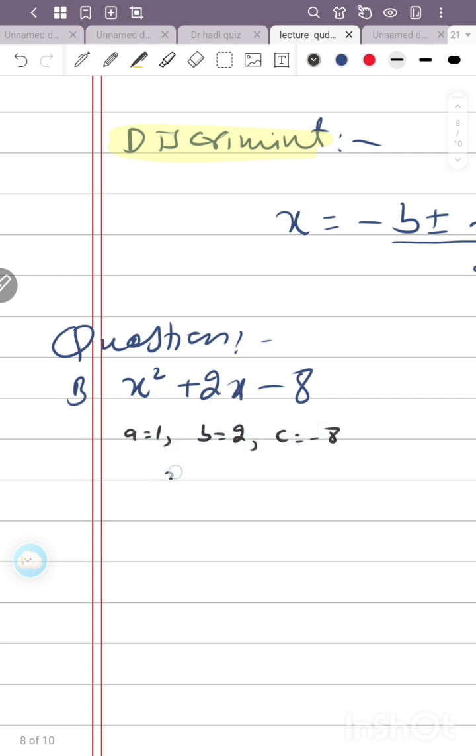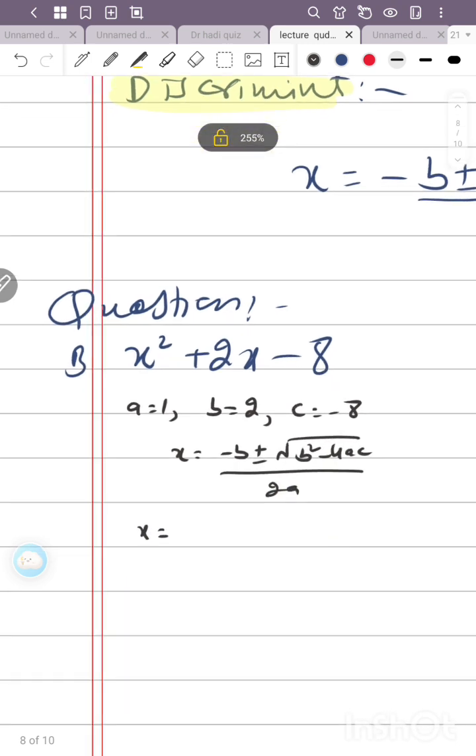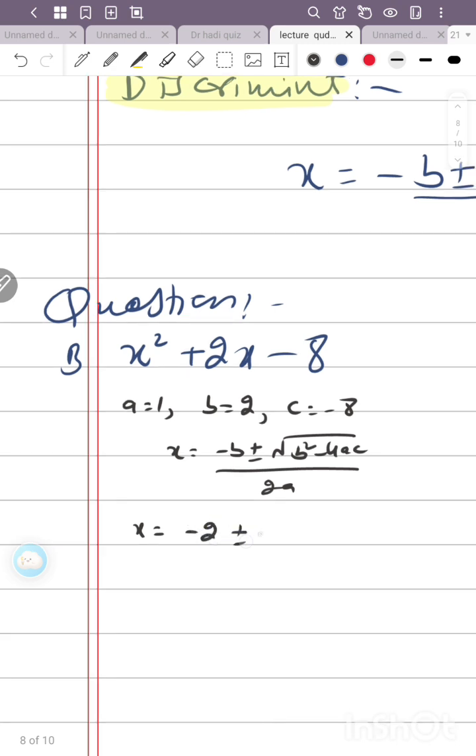We have the quadratic formula, x equals minus b plus minus the square root of b square minus 4ac, divided by 2a. So we write x equals minus 2 plus minus the square root of 4 minus 4, where a is 1 and c is minus 8.